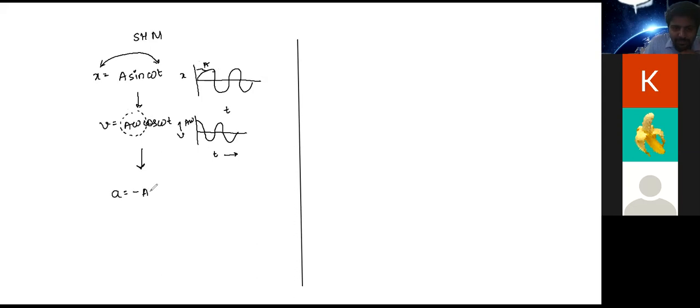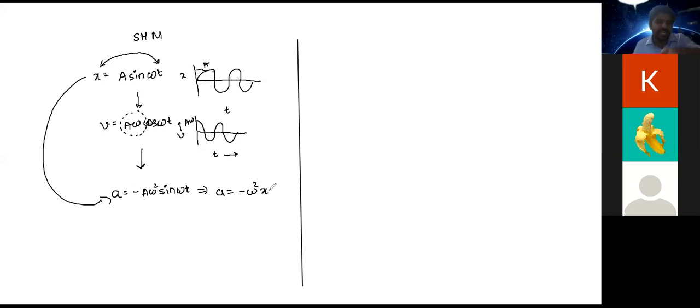This acceleration will be minus A omega square sine omega t. And from this equation, when you substitute, you will get a is equal to minus omega square x, right? Is this the equation that we had read this morning? Yes, sir. This is how the equation comes. So this is how we get the relationship between x and time, velocity and time, acceleration and time.